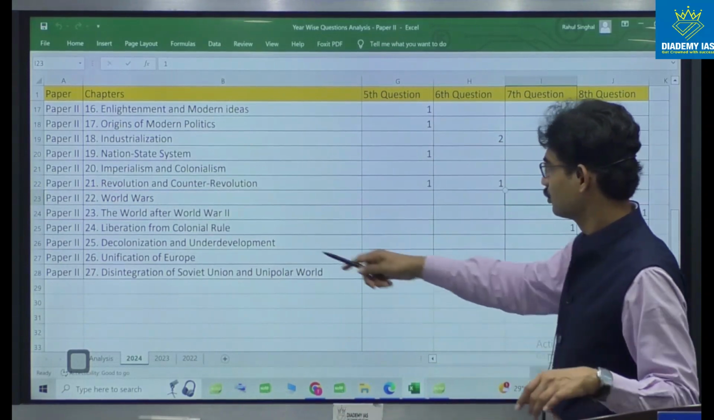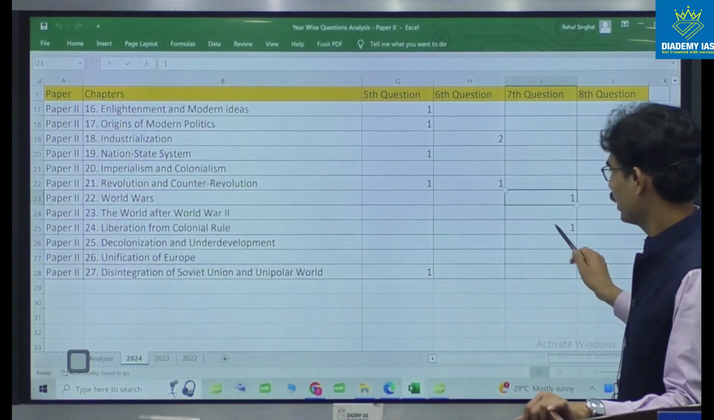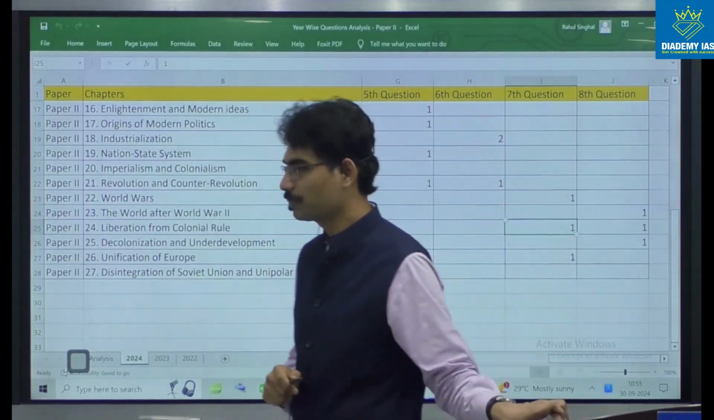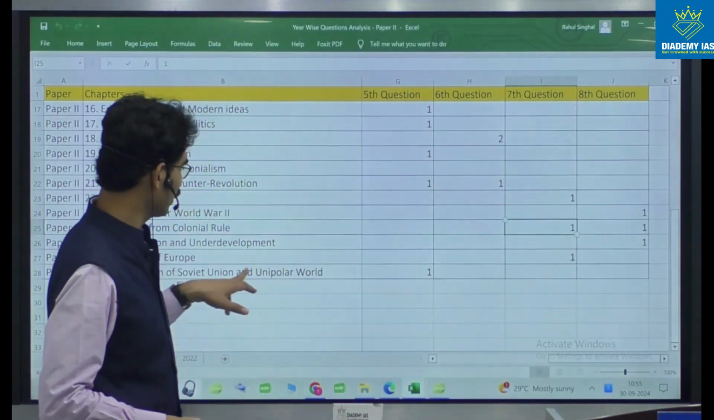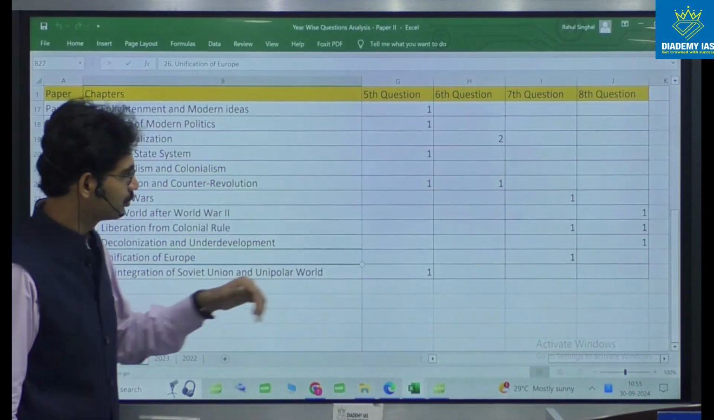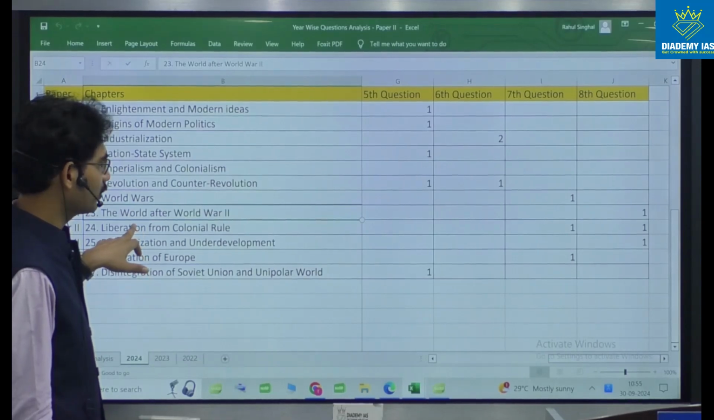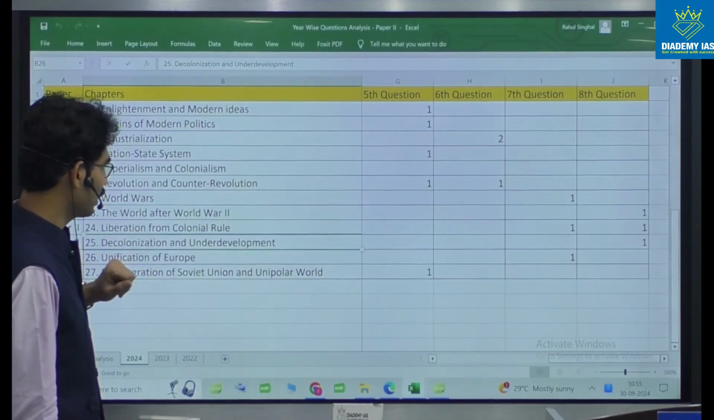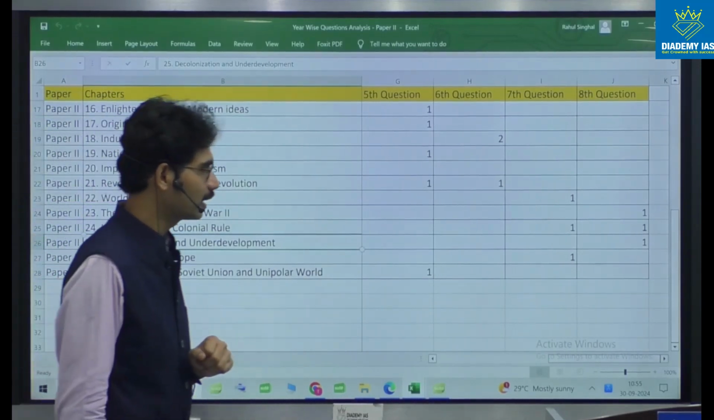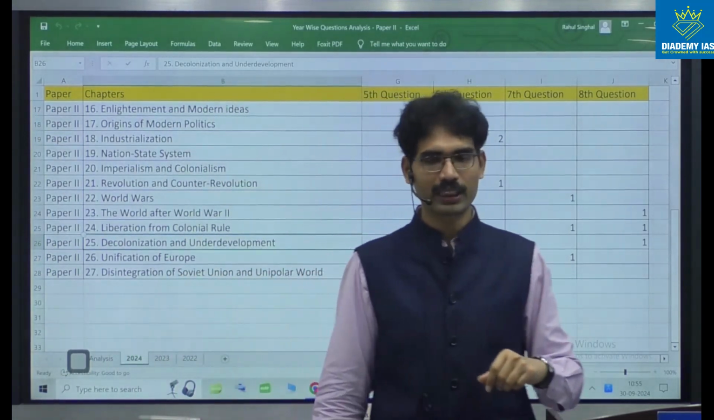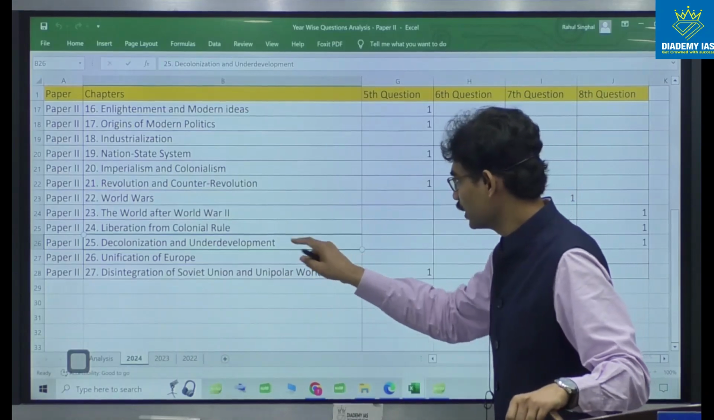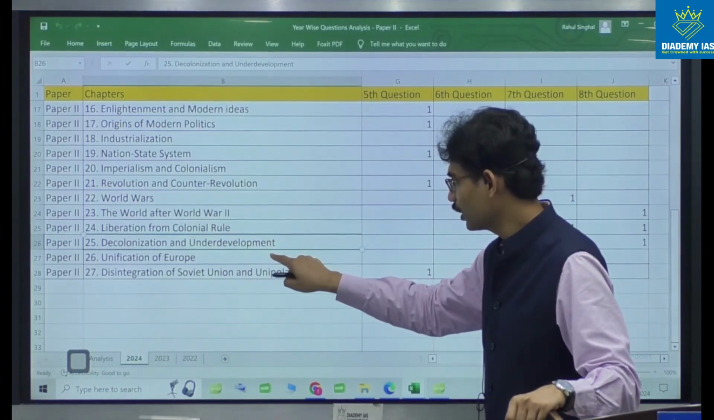7th question, world wars. Then another question, liberation from colonial rule. One unit, one question, unification of Europe. So here, the last question, 23rd: world after World War I, World War II, liberation from colonial rule, decolonization and underdevelopment. You observe one more trend here. These units, 24th, 25th and 26th,